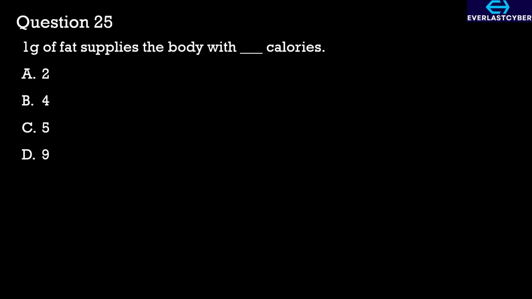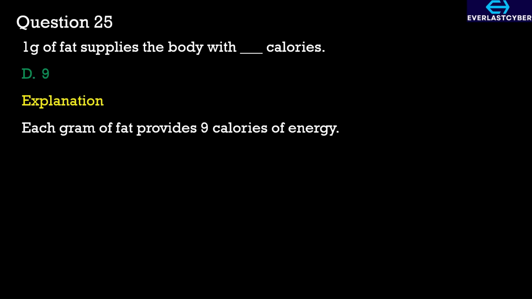Question 25. 1 gram of fat supplies the body with dash calories. A. 2. B. 4. C. 5. D. 9. Our answer here is option D. Each gram of fat provides 9 calories of energy.